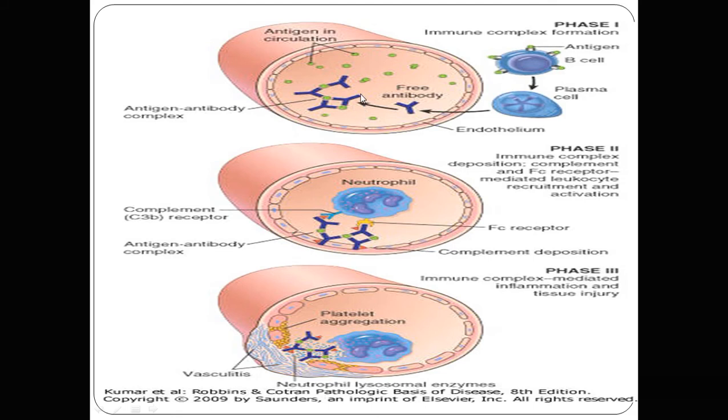So this diagram again explains that the green color is the antigen present in circulation, and the antibody binds with the antigen. Phase 1 is immune complex formation, phase 2 is immune complex deposition. Once the immune complexes get deposited, that leads to complement and Fc receptor mediated leukocyte recruitment and activation, and lastly to vasculitis and platelet aggregation. So this is immune complex mediated inflammation and tissue injury. Here the inflammation involves neutrophils and lysosomal enzymes, the yellow color is platelet aggregation, and there is vasculitis.